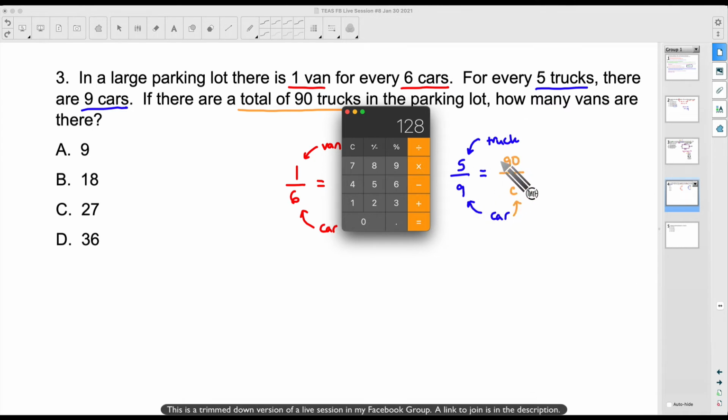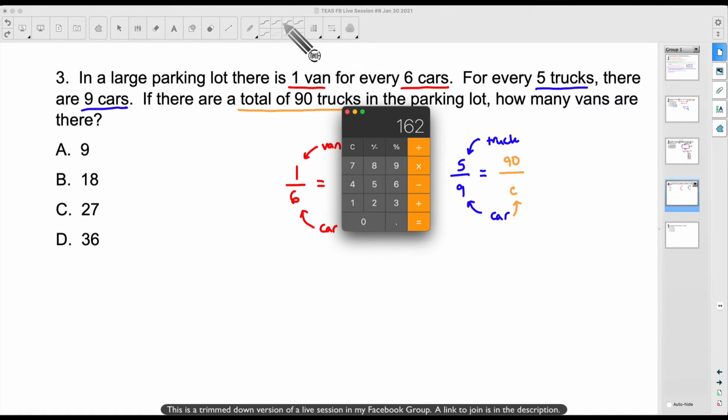So let's cross multiply the 9 and the 90. 9 times 90, that's going to give me a big number. And I'm not going to write that down. We want to work on speed. So we immediately divide by the number that's with the variable. Let's immediately divide by 5, and we get 162.